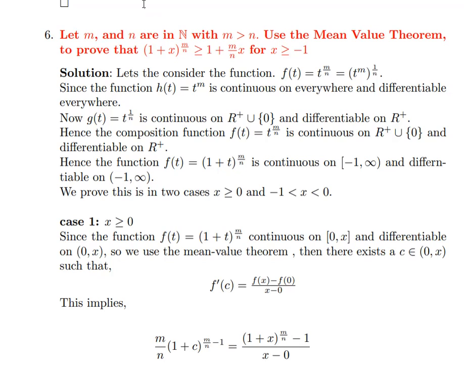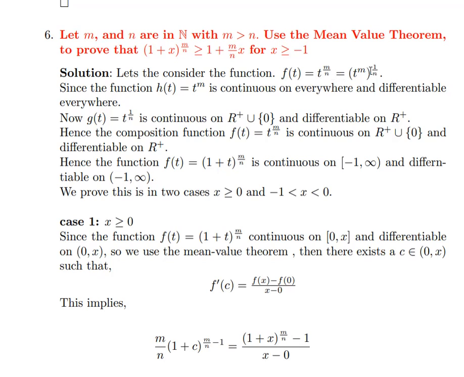Question number 6. Let m, n be natural numbers with m greater than n. Use the mean value theorem to prove that (1 plus x) whole power of m by n is greater than or equal to 1 plus (m by n) x for every x greater than or equal to minus 1. Solution. Let us consider the function f of t equal to t power of m by n.